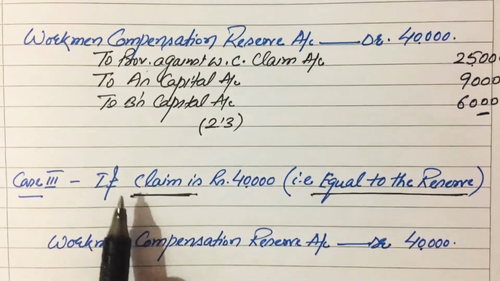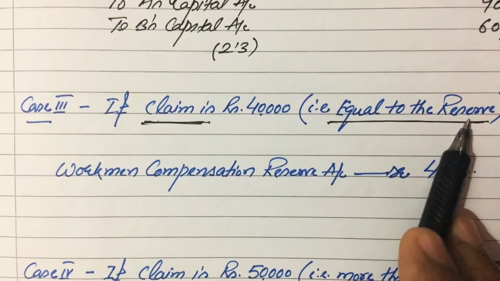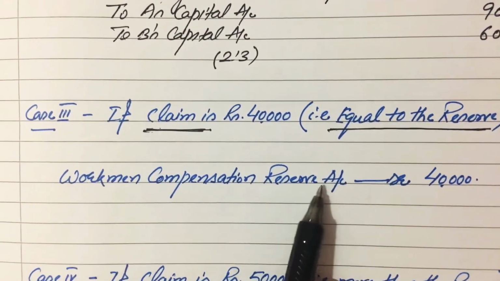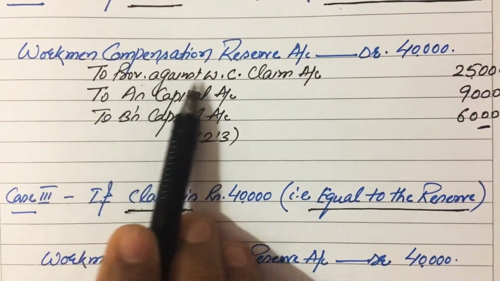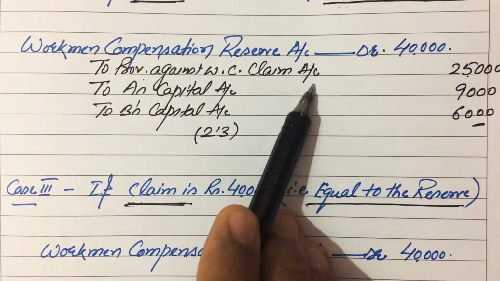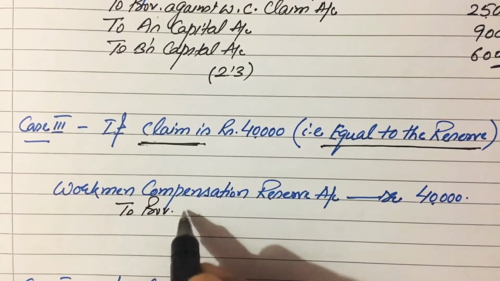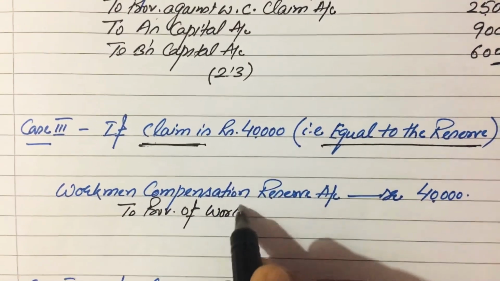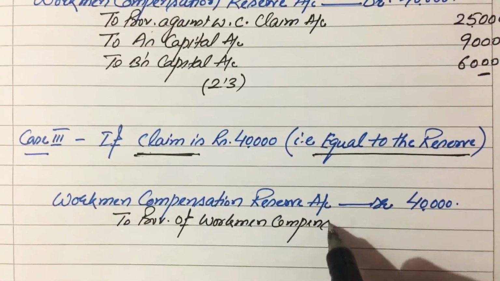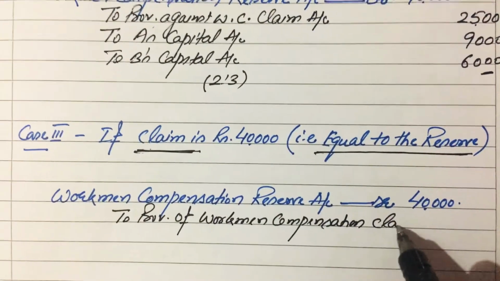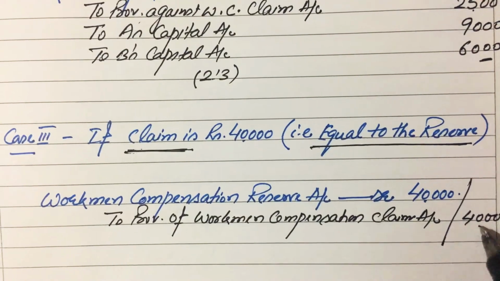In the third case, if the claim is rupees 40,000, means equal to the amount of reserve, in that case, the entire amount of reserve will be transferred to provision for workman compensation claim account to settle the amount of claim. To provision for workman compensation claim account, that is rupees 40,000.